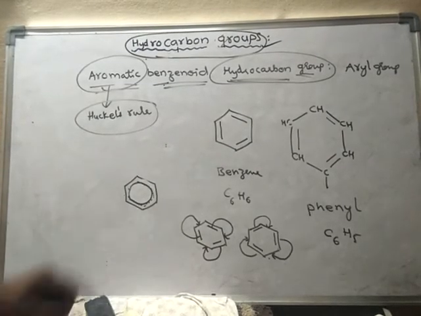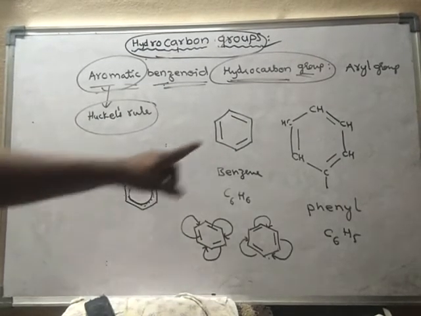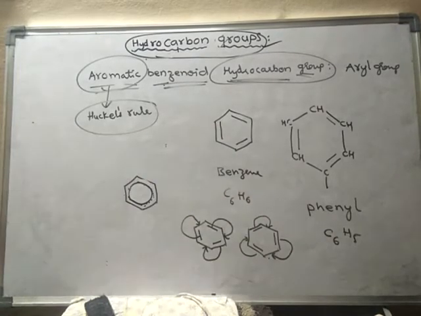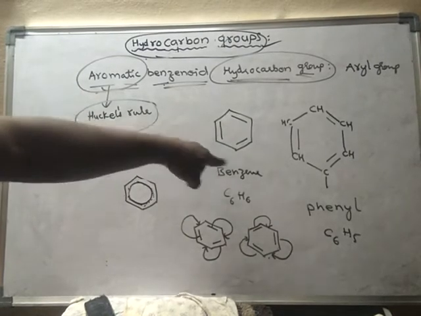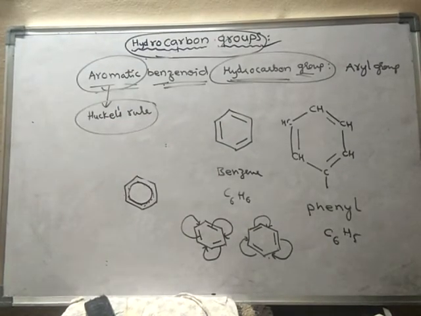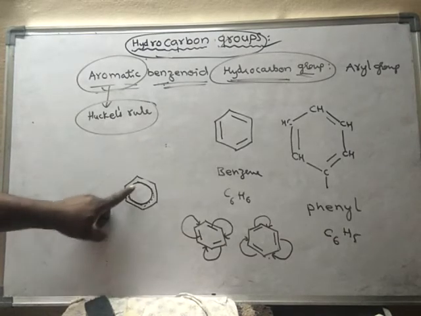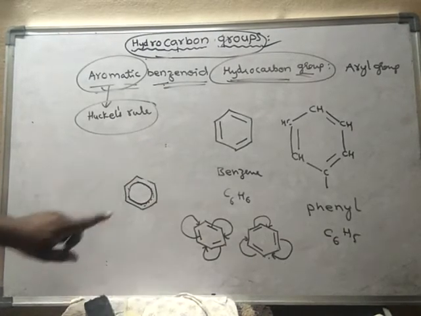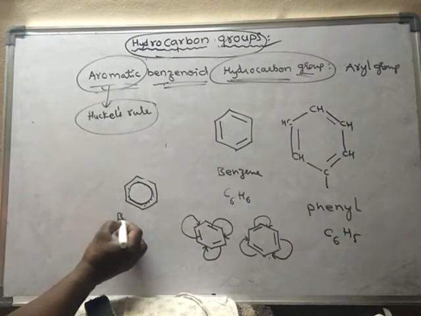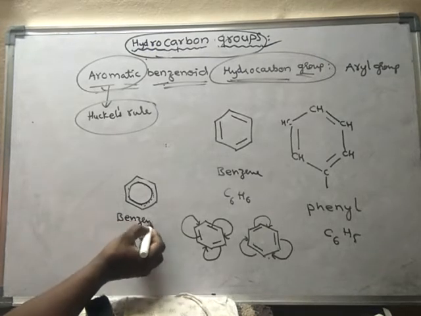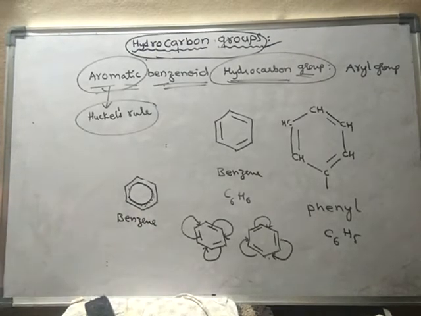As the double bonds keep on shifting, single bond becomes double bond becomes single bond, and continuously it happens. So that is why we put a circle inside this ring. This is called benzene. Got it?